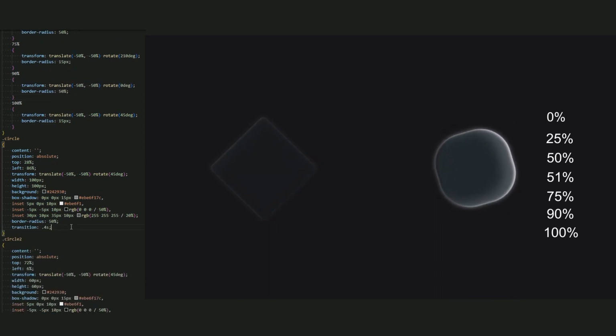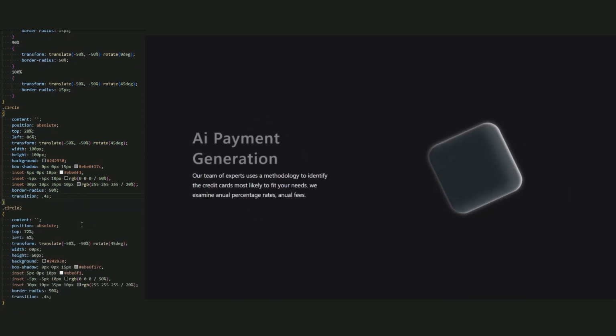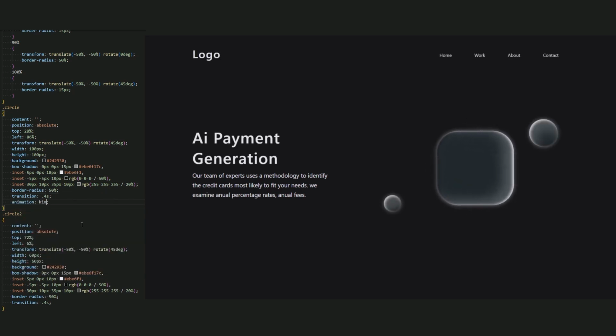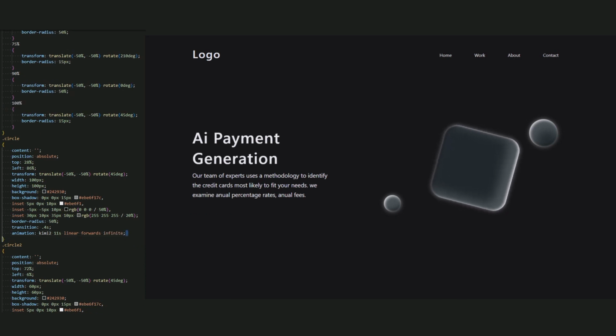Now for the circle animation. Let's add a new animation for the circle. We will create a different animation, so let's create an animation called Kimi 2. Let's change the name to Kimi 2: 11 seconds, linear, forwards, infinite.